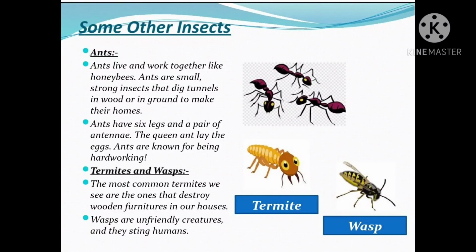There are a wide variety of wasps and are commonly found all across the world. Wasps are unfriendly creatures and they sting humans. However, they are beneficial to farmers as they feed on the insects on plants. Wasps live in nests and can be found in flowers too.